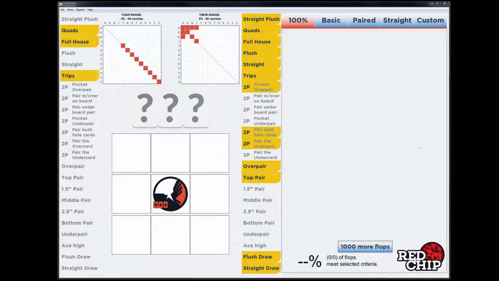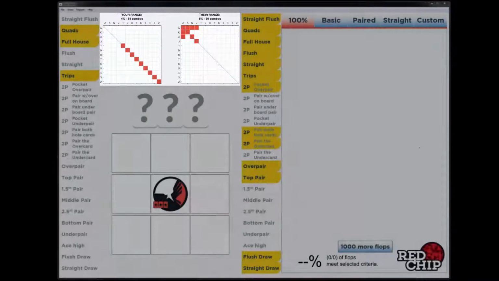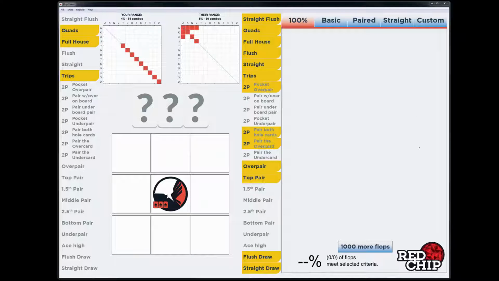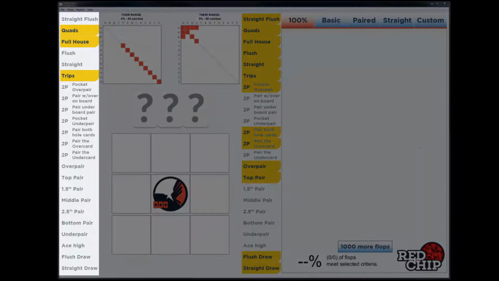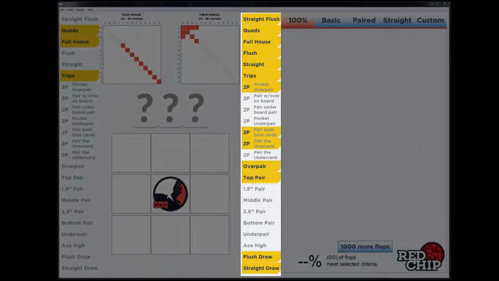Most poker analysis tools allow you to do range-on-range analysis, and then they give you a single number that represents your equity at showdown. Some poker analysis tools allow you to filter one of the ranges by what is considered a hit for that hand. The Flop Falcon gives you much more control. The Falcon allows you to filter both ranges by what each player will consider a hit.